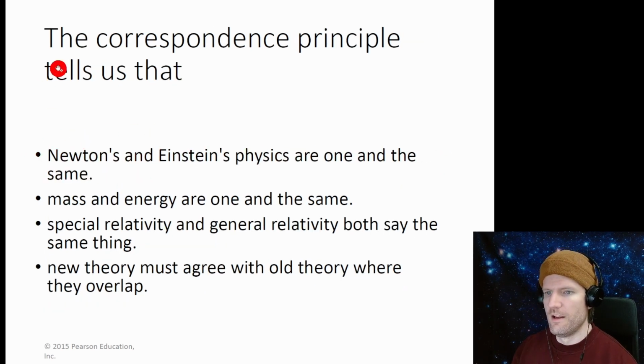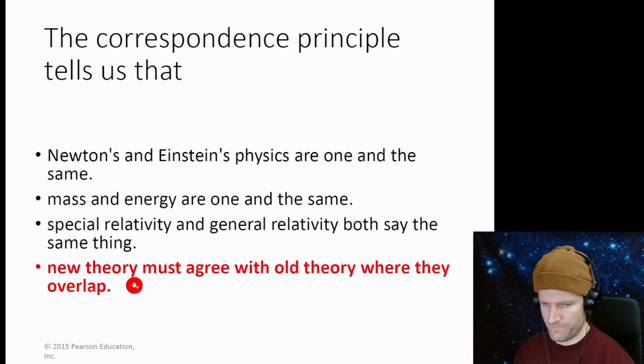The correspondence principle tells us, okay, it's kind of the same question. Newton's and Einstein's physics are one and the same? That's not true. Mass and energy are one and the same? Well, that's true. There's an equivalence, but that's not what this is. Special relativity and general relativity both say the same thing? That's not true. A new theory must agree with the old theory where they overlap. That sounds good. So that would be Einstein's new theory must agree with Newton's old theory where they overlap at low speeds.